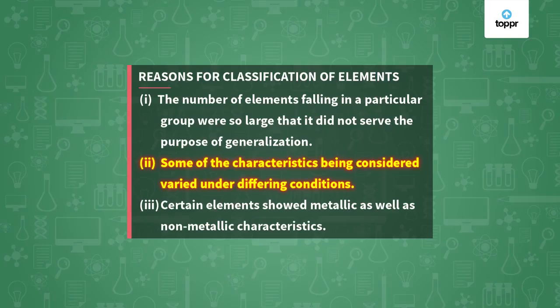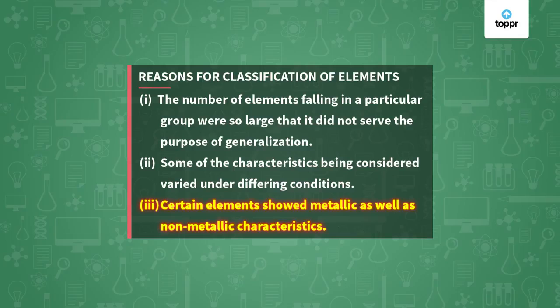And some of the characteristics being considered varied under different conditions. Like certain metals cannot conduct electricity at normal temperature or normal conditions, but they can conduct electricity under different conditions. So these were some ambiguities. And there were certain elements that showed metallic as well as non-metallic characteristics. So all these reasons did not lead to a satisfactory classification of elements.